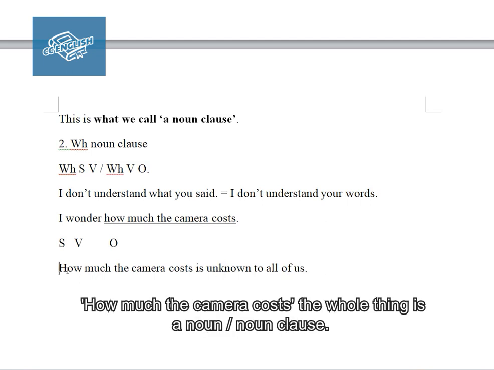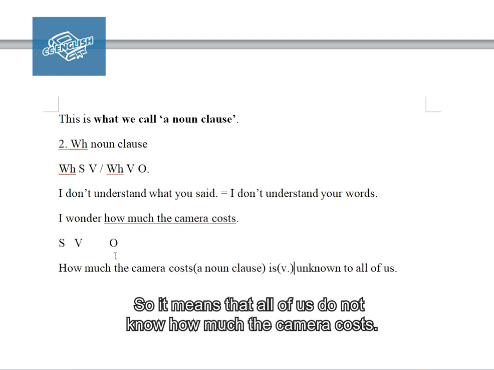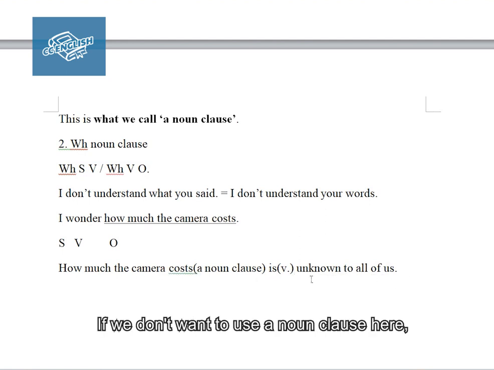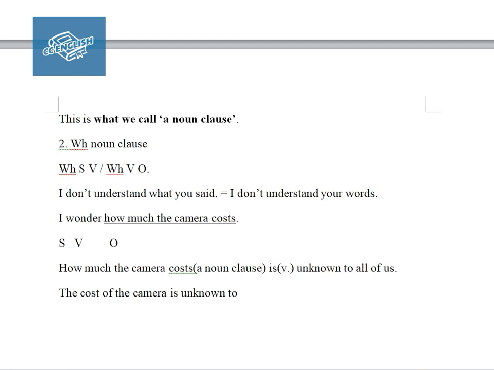Here, how much the camera cost, the whole thing is a noun clause, and then the main verb is here. So it means that all of us do not know how much the camera costs. If we don't want to use a noun clause here, we can use a noun phrase, that is, the cost of the camera is unknown to all of us.